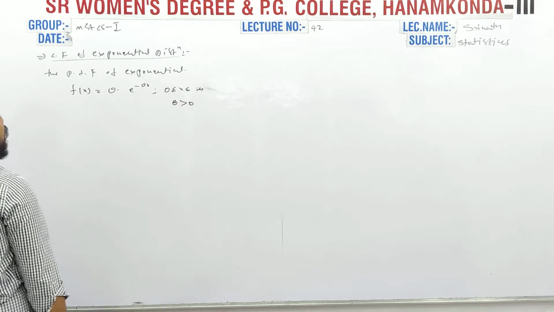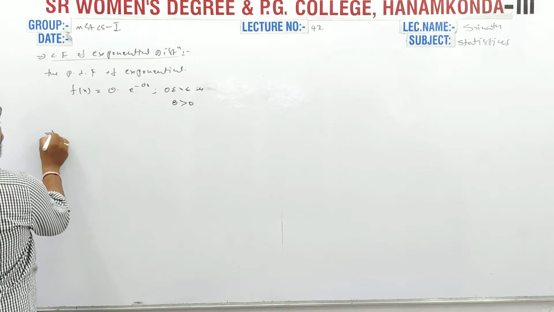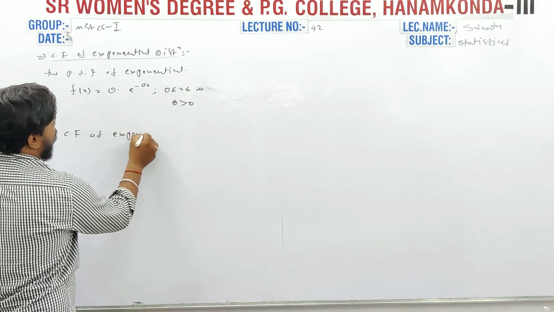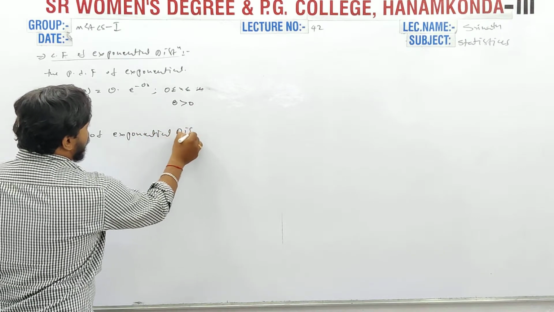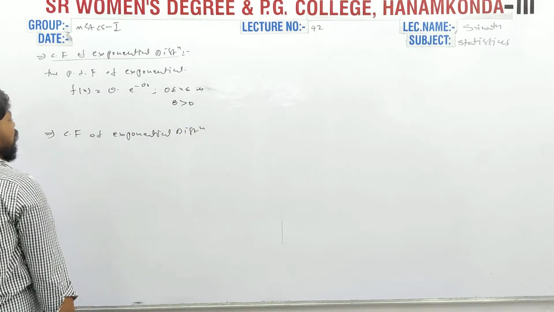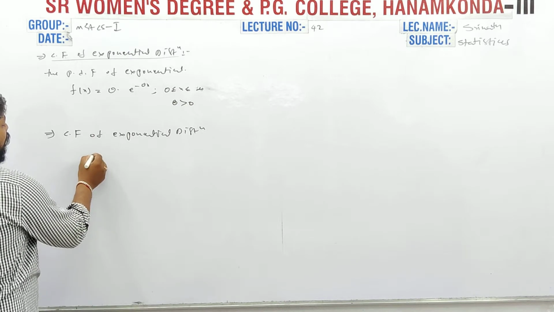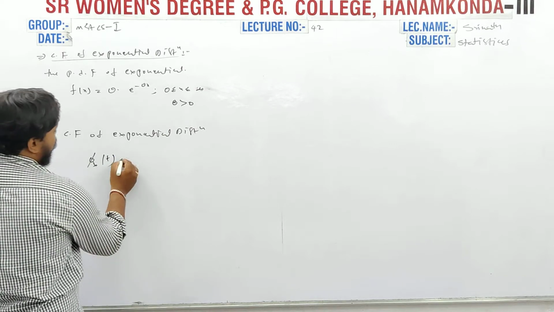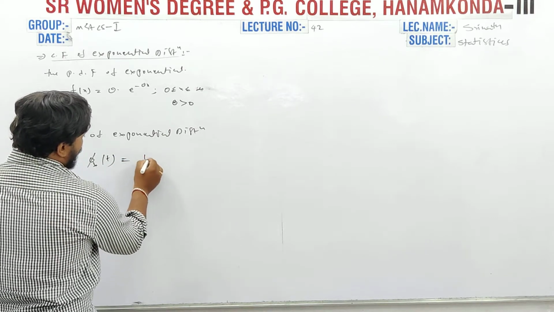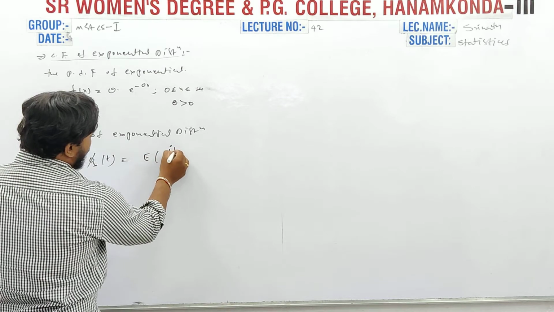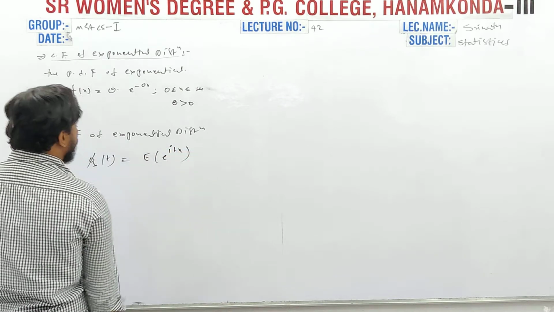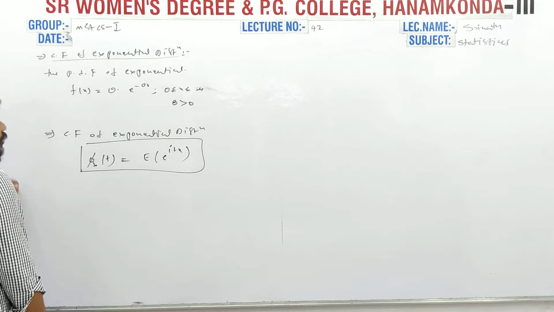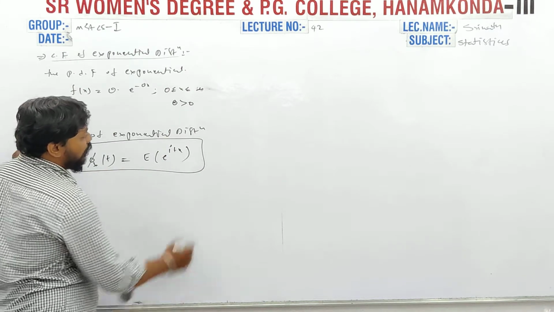This is the probability density function of the exponential distribution, and we want to find the characteristic function of the exponential distribution. Phi_X(t) is equal to the expectation of e power itx. This is the formula of the characteristic function.